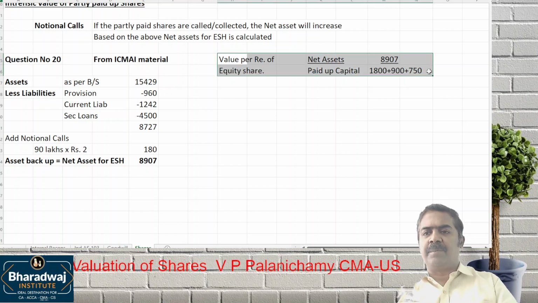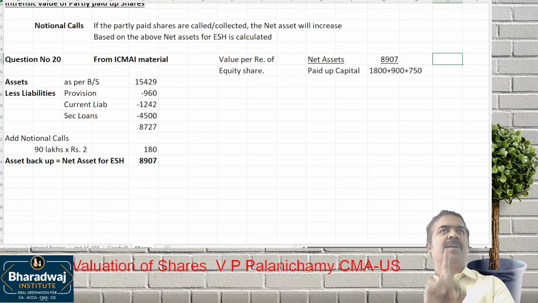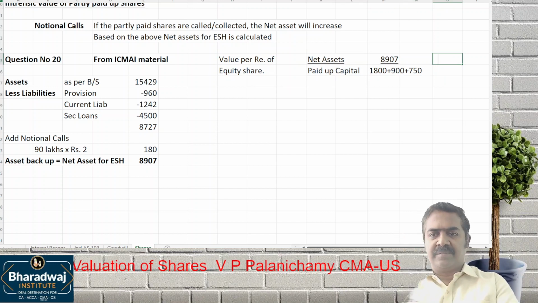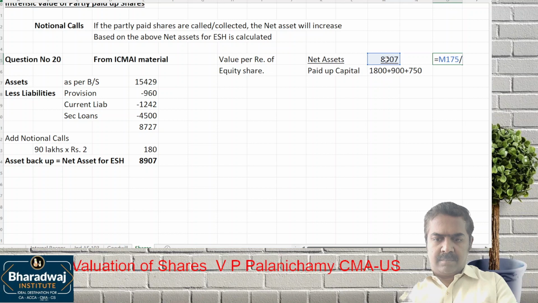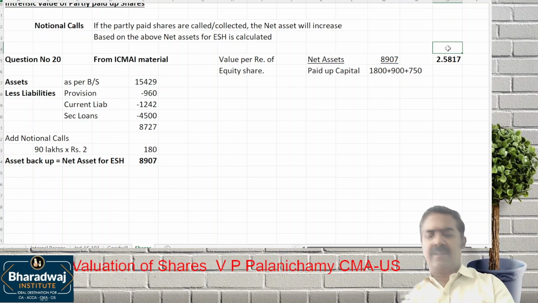This will give me value per rupee of capital. For every 1 rupee of capital, what is the value? 2.5817. This is value per rupee of capital.